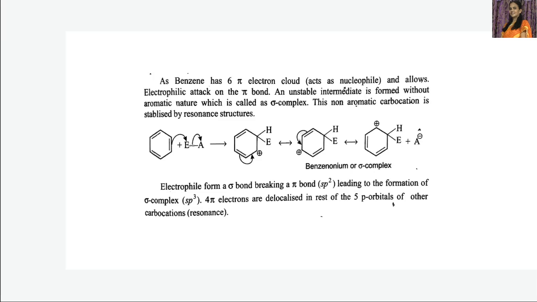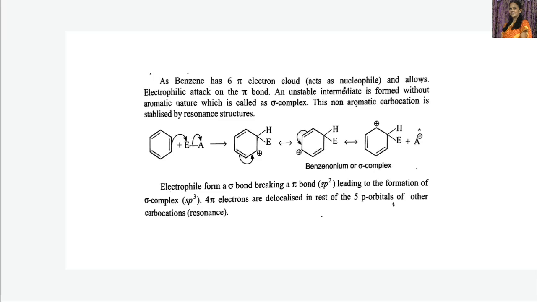Here you can see one hydrogen is already present on this carbon. Now another bond is formed on this carbon with the electrophile. This pair of electrons, that is this pi bond, forms a bond with this electrophile. This carbon now possesses a positive charge.